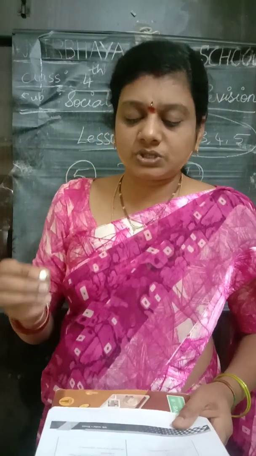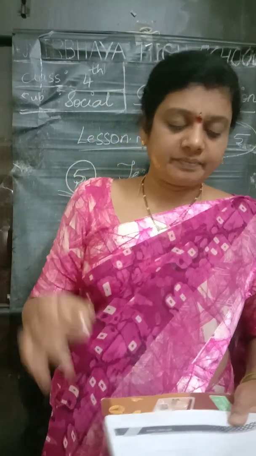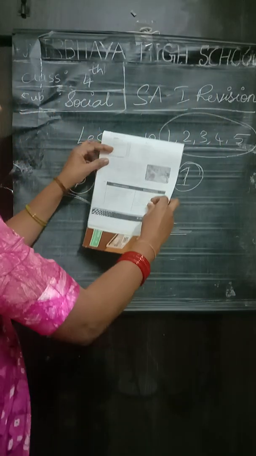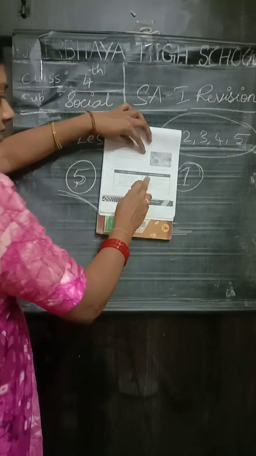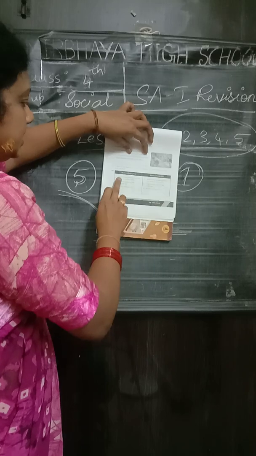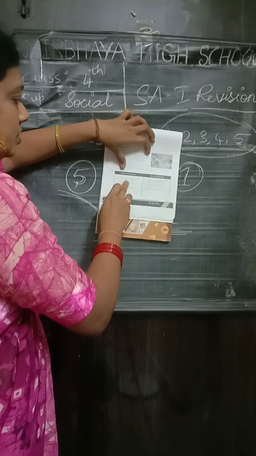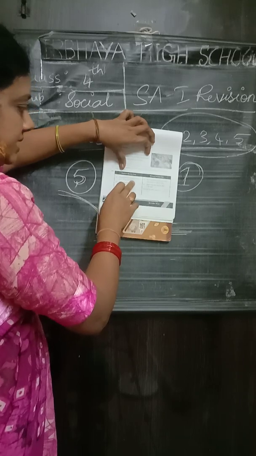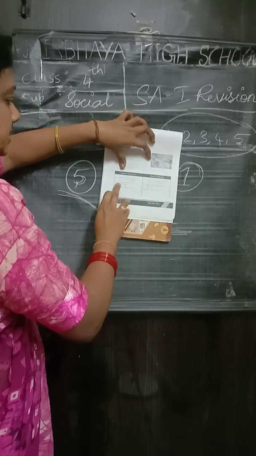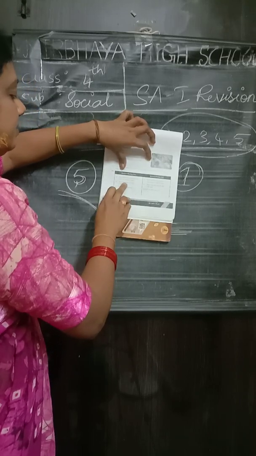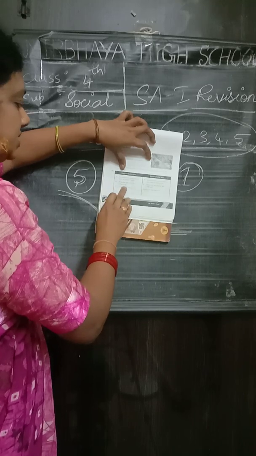The next one is the 13th one, children. Outline major differences between westward and eastward flowing rivers on the Indian peninsula. The westward flowing peninsular rivers do not form deltas, and these rivers flow into the Arabian Sea.